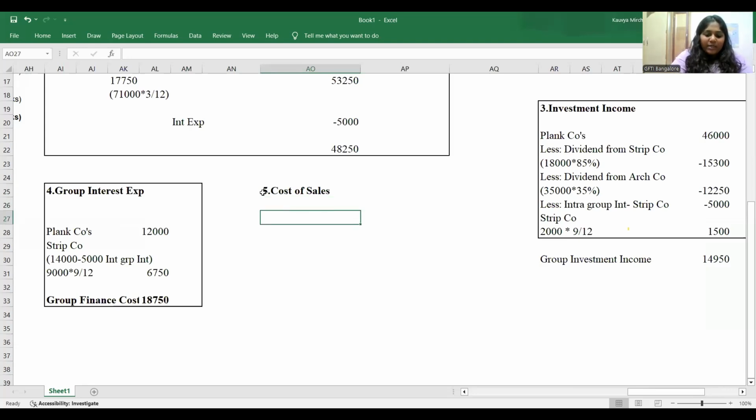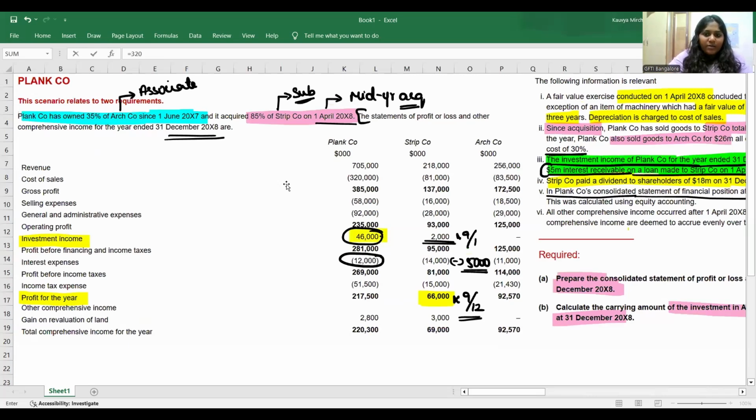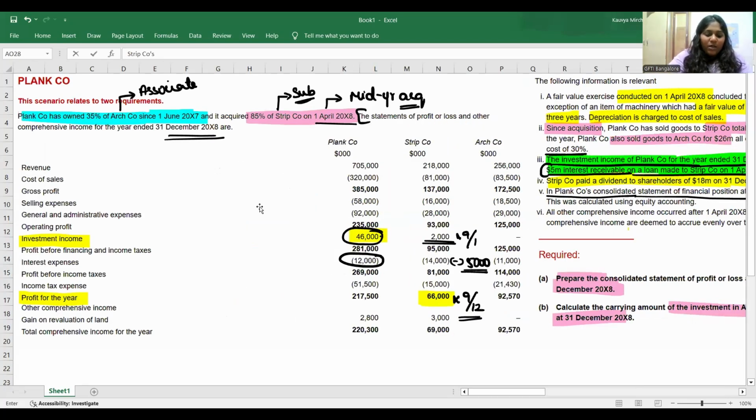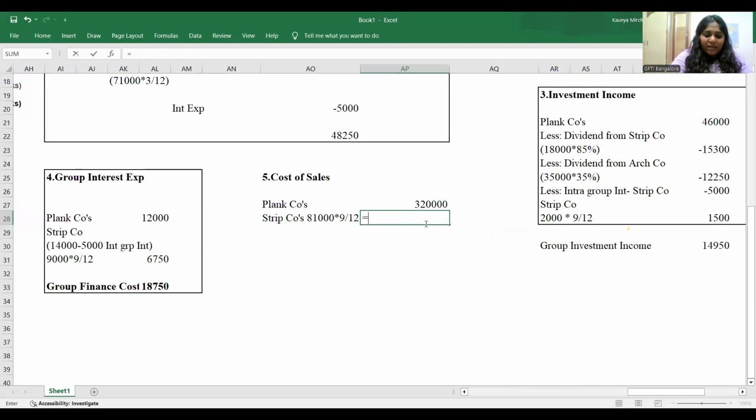We'll have plank company's cost of sales, that is parent company's cost of sales. How much is it? It is around 320 million. And then you'll take strip company's cost of sales. But one point is here, strip company's cost of sales is 81 million, but you'll take 9 by 12 of it. So you will add 81 million multiplied by 9 by 12. Then what do you have to do? Less. Always see, is there any intra-group sale? Yes, we have. Remember, 39 million intra-group purchase, we call it as, not a sale. There will be 39 million.